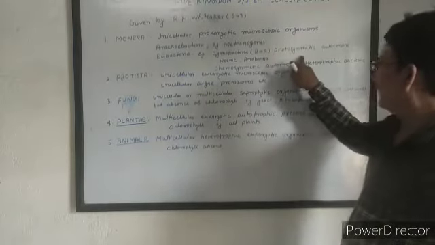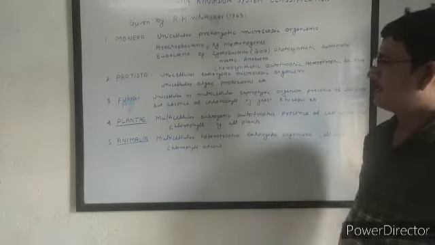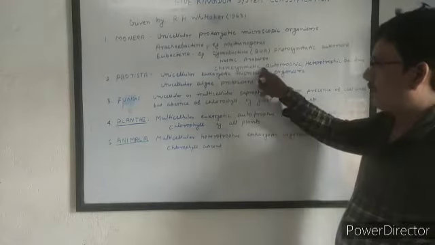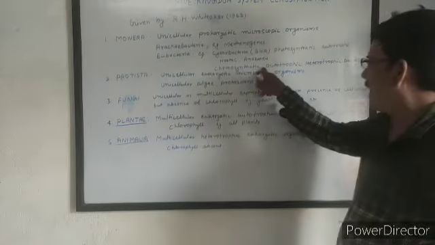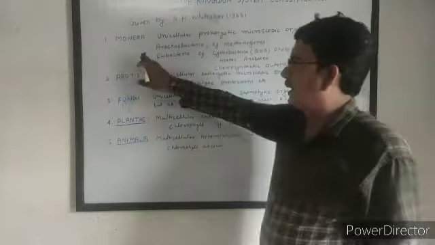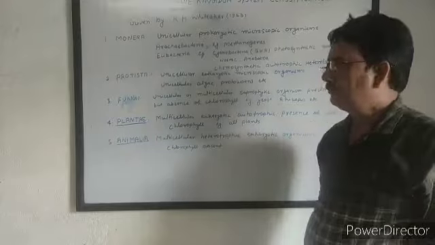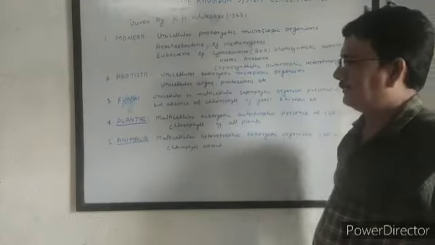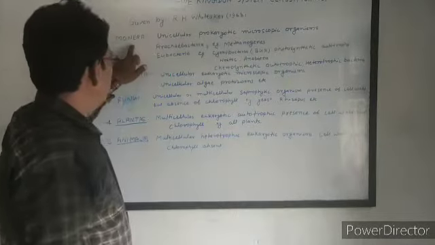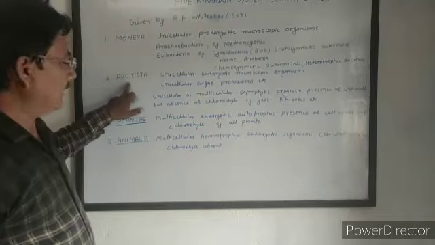They are photosynthetic autotrophs, just like Nostoc, Anabaena. Some are chemosynthetic autotrophs. They synthesize their own food by taking chemicals from the soil. Some are heterotrophic bacteria. That means Monera include the bacteria and blue-green algae, BGA, cyanobacteria. That is the first kingdom, Monera. Now the next kingdom is Protista.